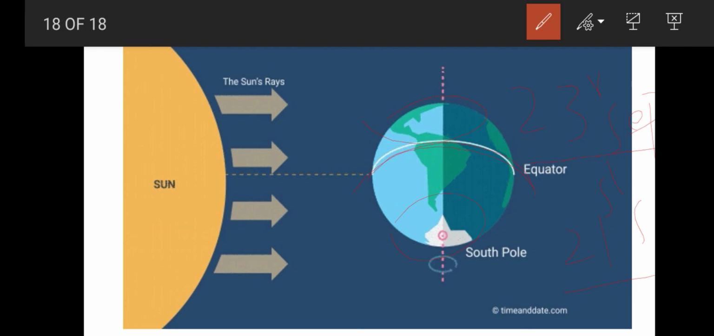This is about equinox. Let us conclude chapter 3, motions of the earth. The 2 motions of the earth are rotation and revolution. Due to rotation we are having day and night, and due to revolution we are having seasons.